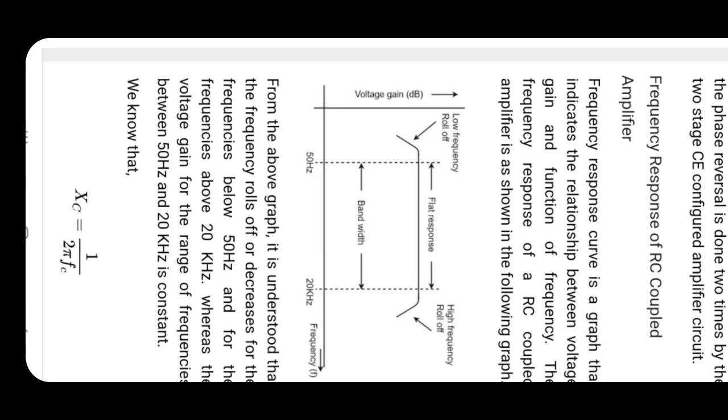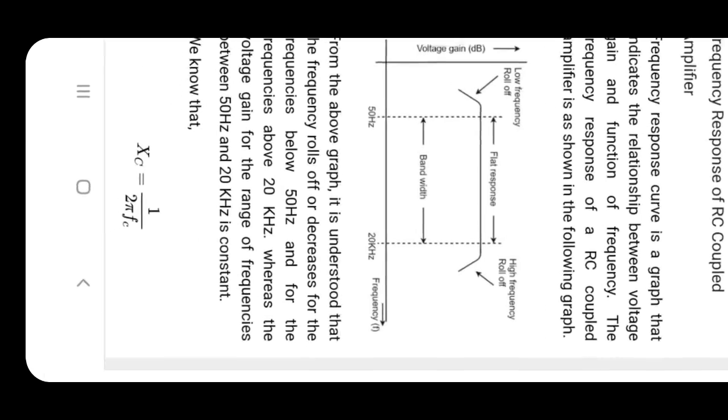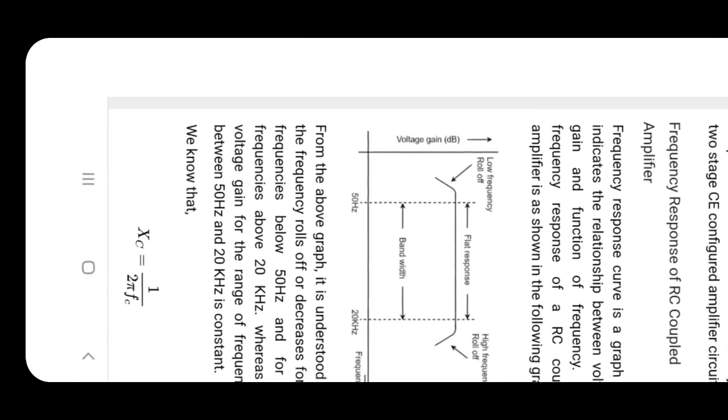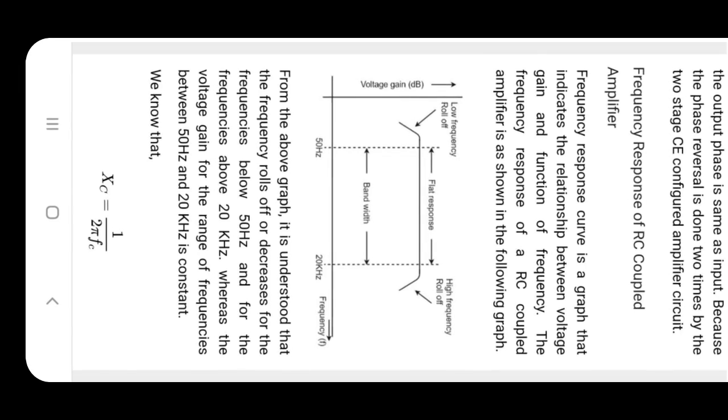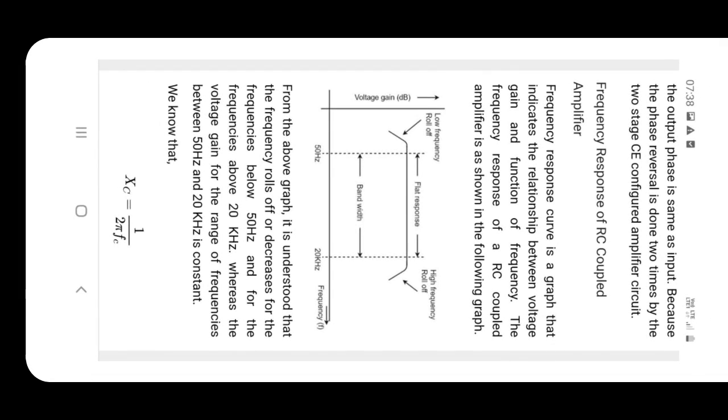But even though it decreases at the lower and higher ends, this circuit is suitable for the audio range, 50 Hz to 20 kilohertz, which is our voice signal. So we can use this as an audio frequency amplifier. No problem, even though the higher and lower frequencies decrease. That is the main application of the circuit. Gain versus frequency is called the frequency response of the circuit.